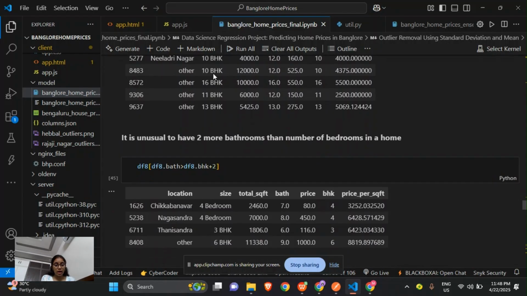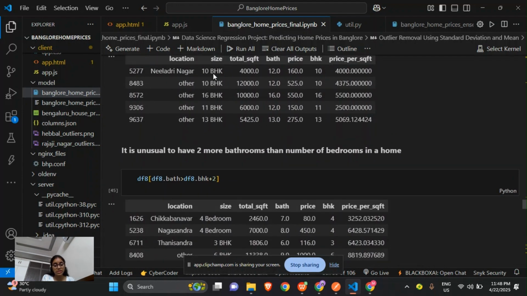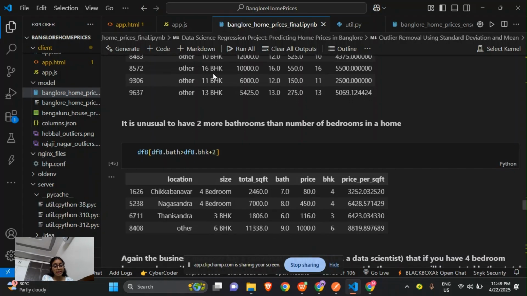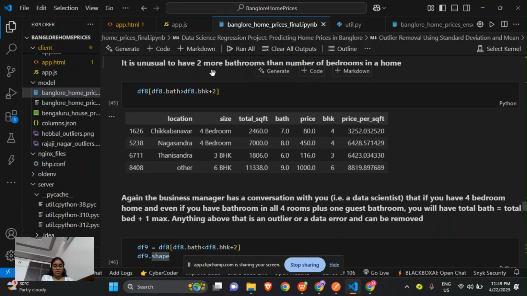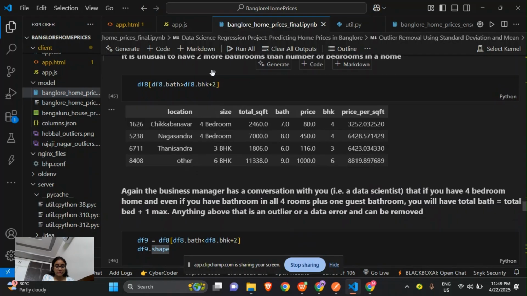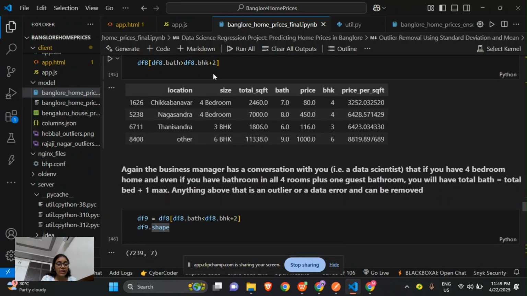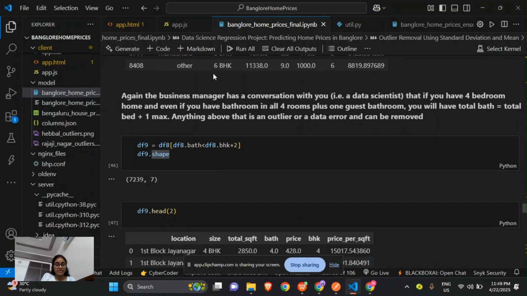So we will check for the houses where the number of bathrooms is more than the number of bedrooms plus 2, and then we will show the cases of 2 BHK with 5 bathrooms, that is too many. We will check such cases and then remove them to keep our data somewhat realistic.